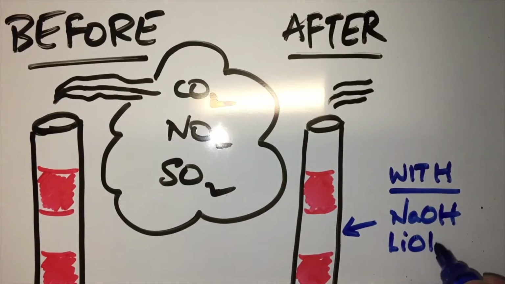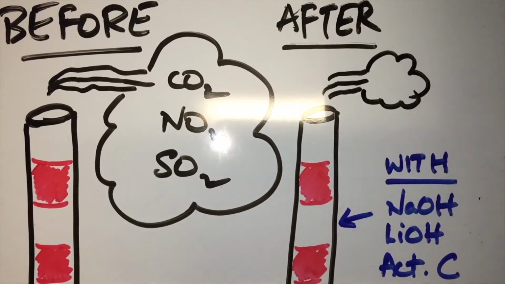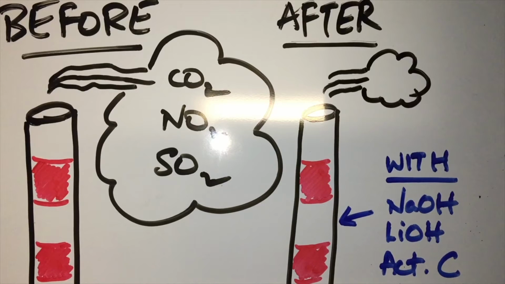By using substances such as sodium hydroxide and lithium hydroxide, and by placing them on inner surfaces of the stack gas funnel, the carbon dioxide released can be bound to these compounds, which greatly reduces the environmental impact of coal power plants. Similarly, if we use activated carbon as a substance, the carbon dioxide would adsorb into the activated carbon, and hence it can be prevented from escaping into the atmosphere.